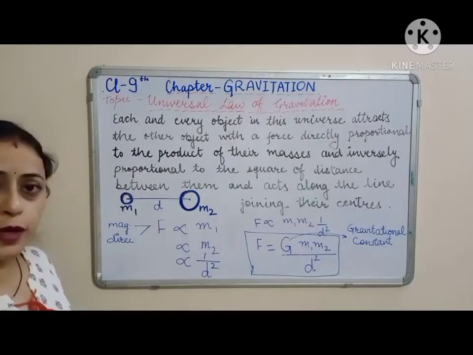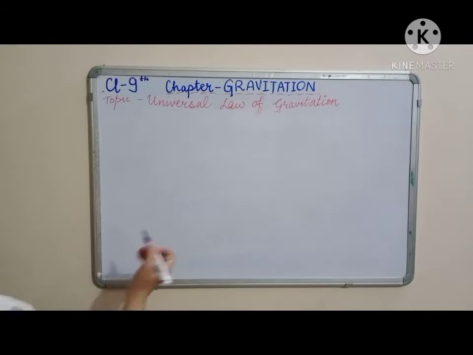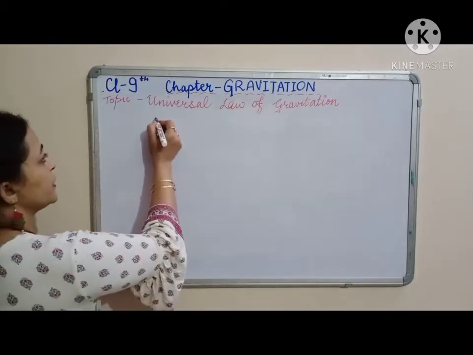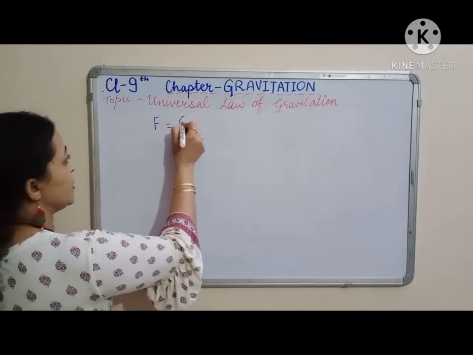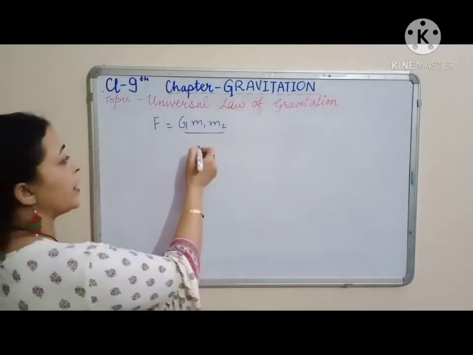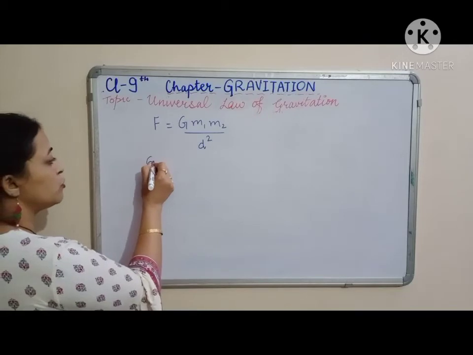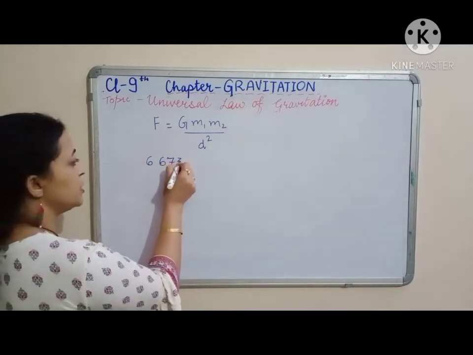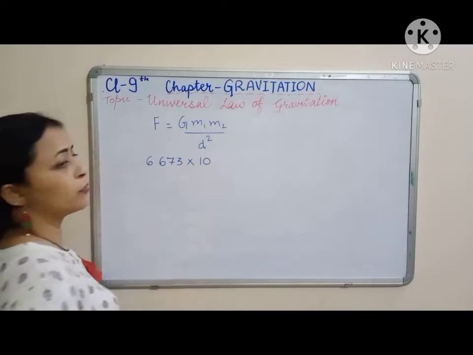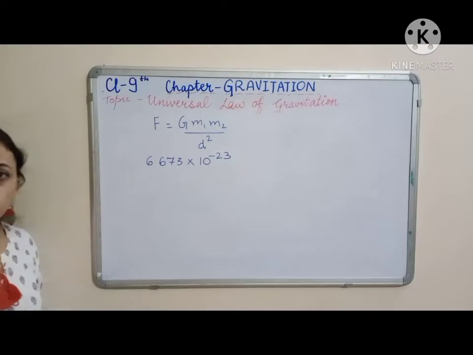What did it come out to be? Let's see that. So the value of capital G was calculated, we got to know, by using m1 and m2 as 1 kg mass and distance as 1 unit. When this value was calculated, it came out equal to 6.673 into 10 raised to the power minus 23 Newton meter square per kilogram.